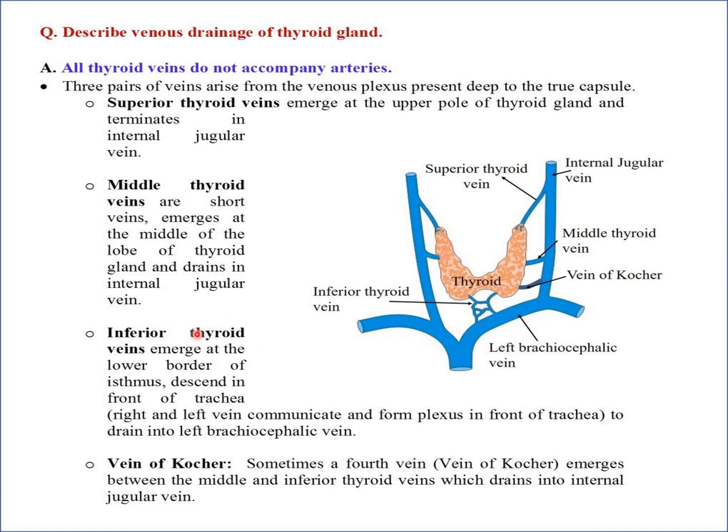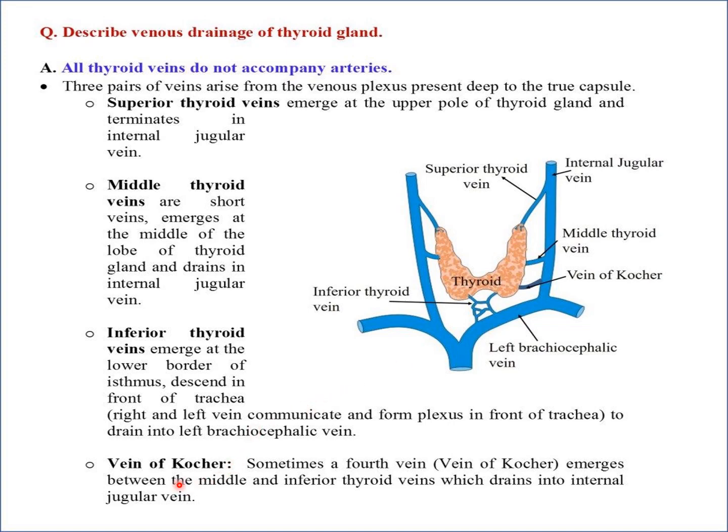Then we have the inferior thyroid vein. So we can see here, this is the inferior thyroid vein, emerging from the lower border of the isthmus and descending in front of the trachea. The right and left inferior thyroid veins communicate to form a plexus in front of the trachea, and they drain into the brachiocephalic vein, that is the left brachiocephalic vein.